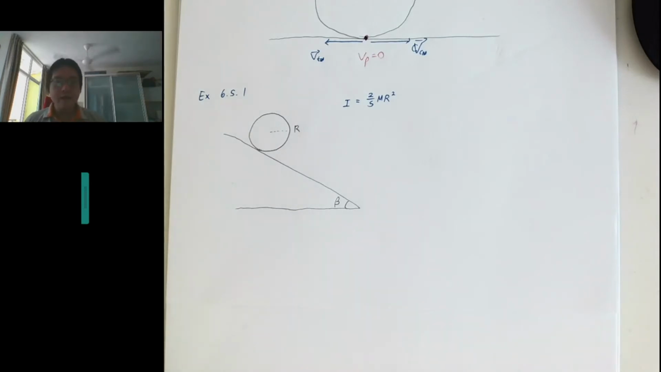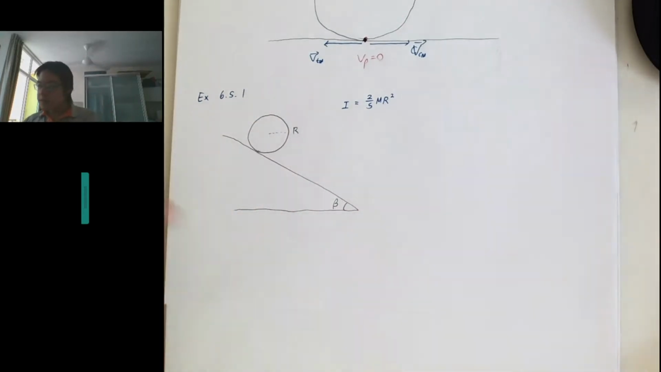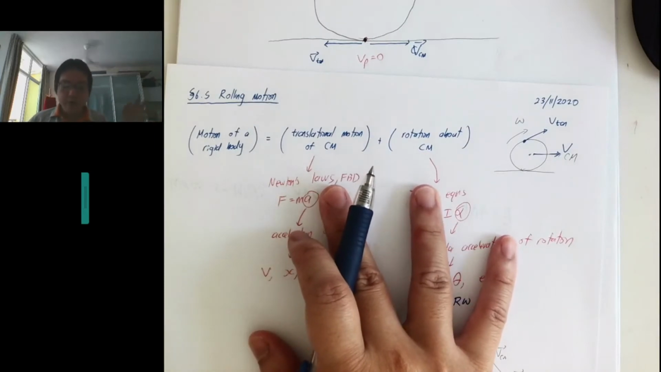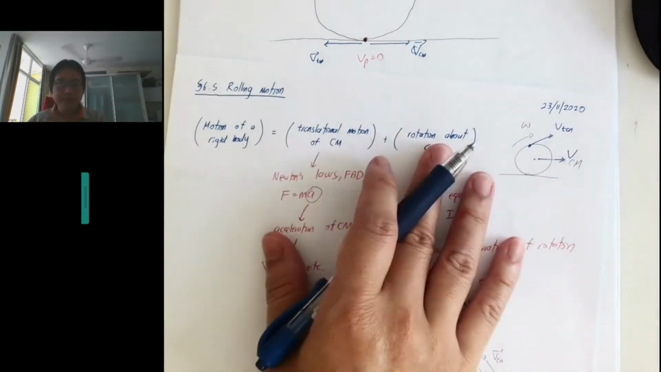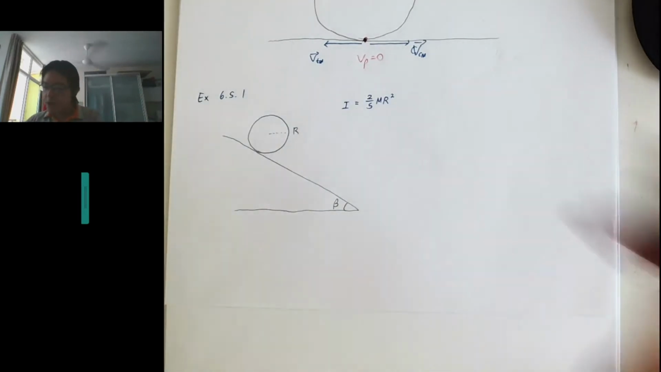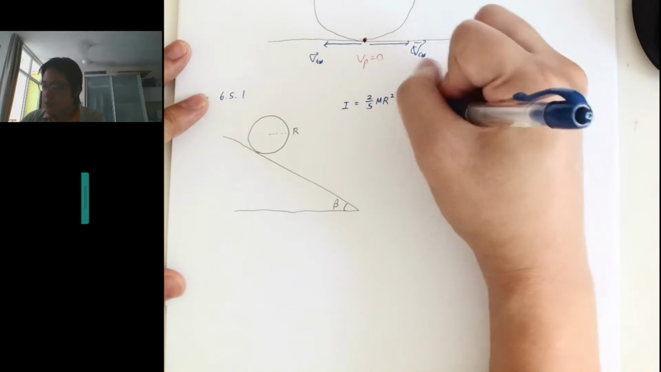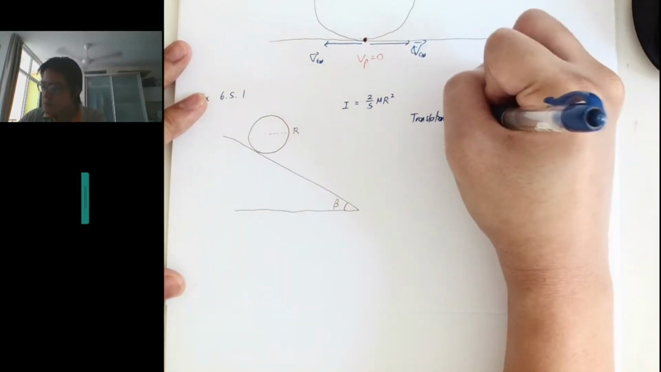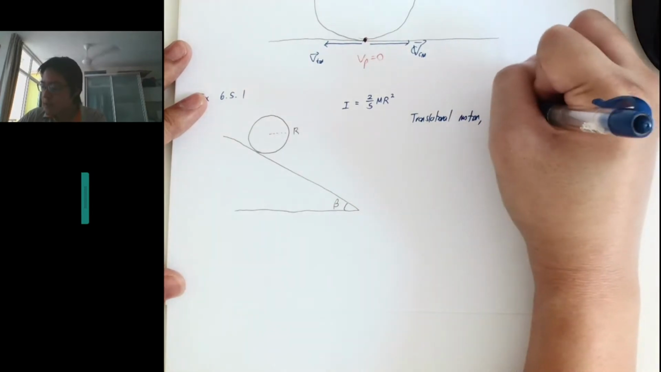So how do we calculate the linear acceleration? How do we solve this system? Always remember, this is a rolling boulder, so I have two types of motion. We're going to do it piece by piece. Firstly, let's start with the translational motion. Let's look at the free body diagram to solve the translational motion.